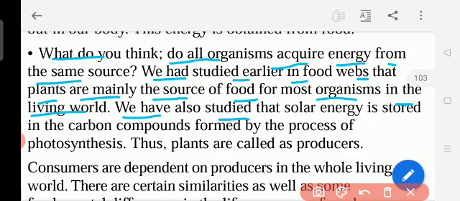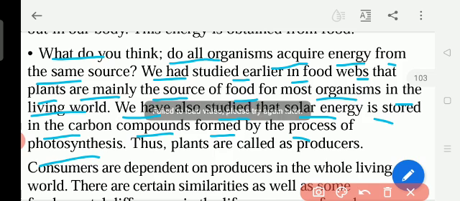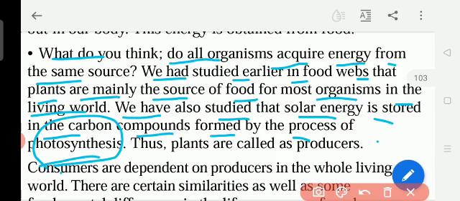And we have also studied that solar energy is stored in the carbon compounds formed by the process of photosynthesis. Okay, so during photosynthesis, photo means what? Light. Synthesis means preparing. It is very important, photosynthesis. Though you are studying photosynthesis from class 2 or 3 onwards, even now in the exam, last year they asked what is photosynthesis and write the equation. Photo means light, synthesis means preparing the food in the presence of the light, in the presence of the sun.